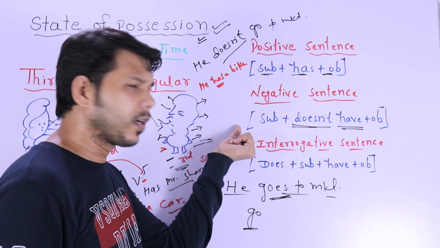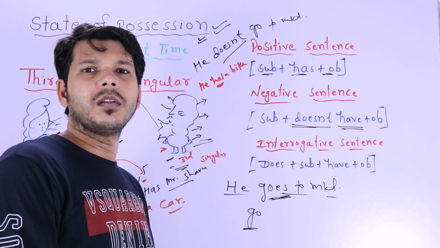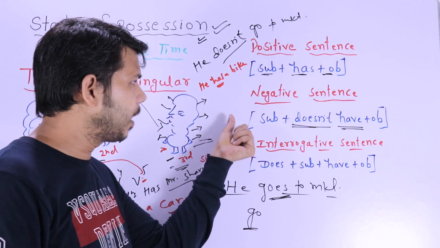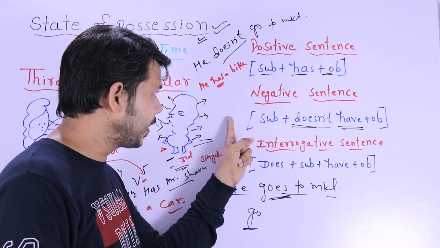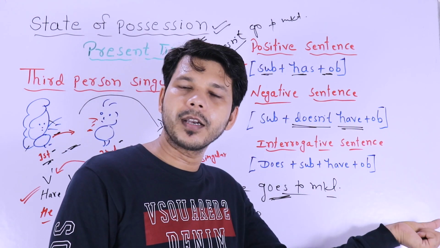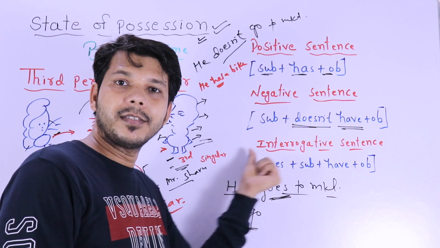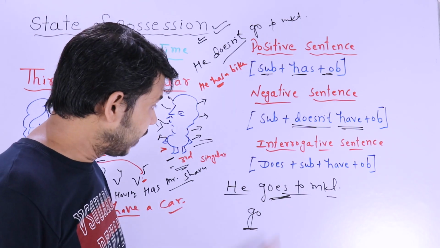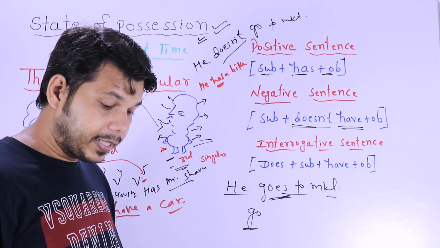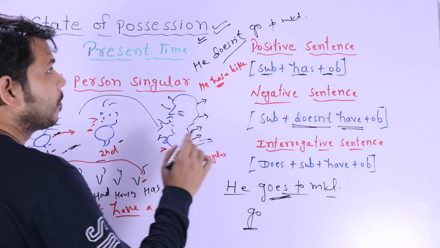So this is a WH word, like how much or why does he have a car? So you can make some questions with the help of some WH words. So first WH, and after that you have to put does, like why does your father have a car? How many cars does your father have? Like this.